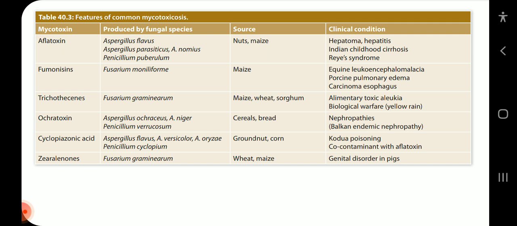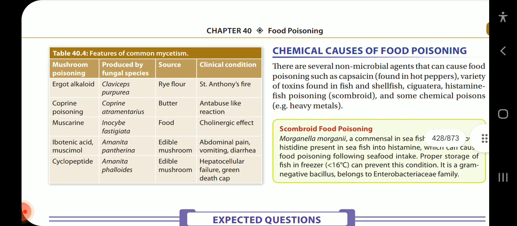Cyclopiazonic acid: Aspergillus flavus, Aspergillus versicolor, and Aspergillus oryzae, Penicillium cyclopium. Source: groundnut, corn. Clinical condition: kodua poisoning, a contaminant with aflatoxin. Zearalenone, produced by the fungal species Fusarium graminearum. Source: wheat, maize. Clinical condition: genital disorders in pigs.